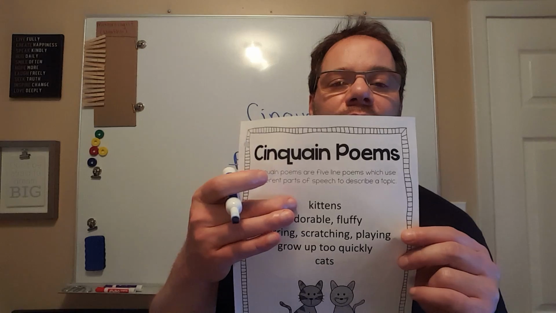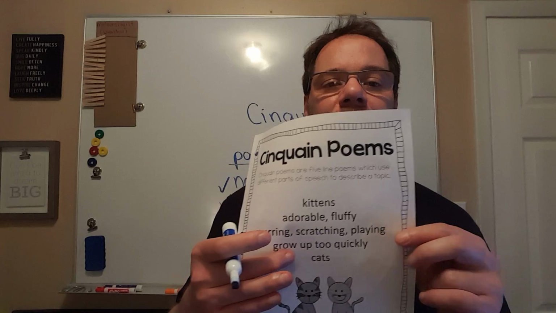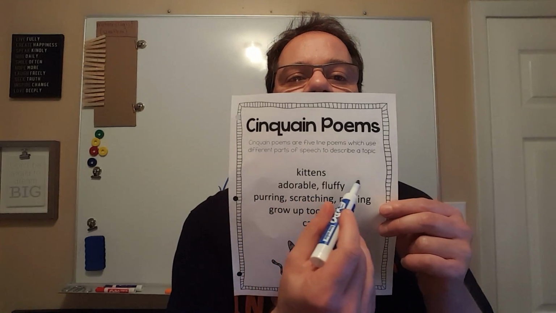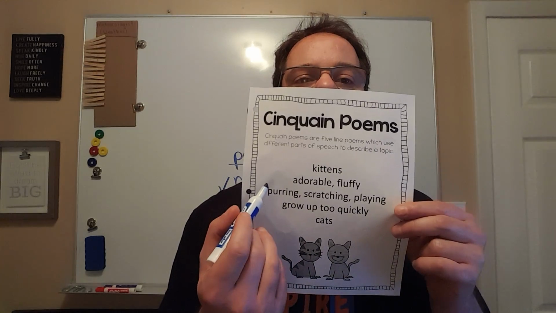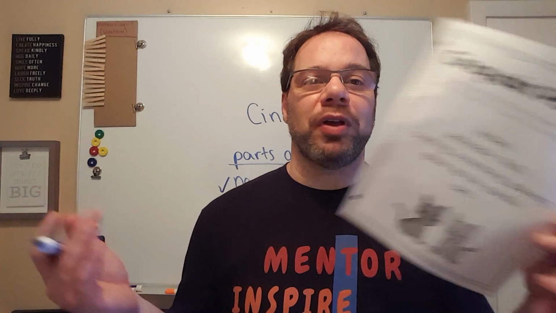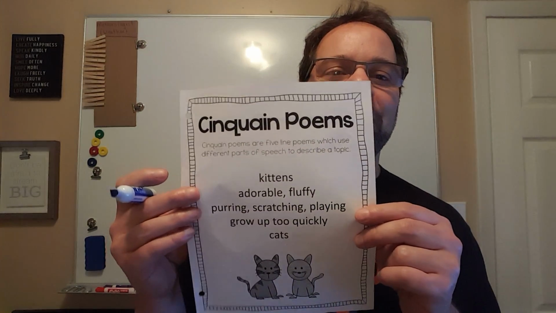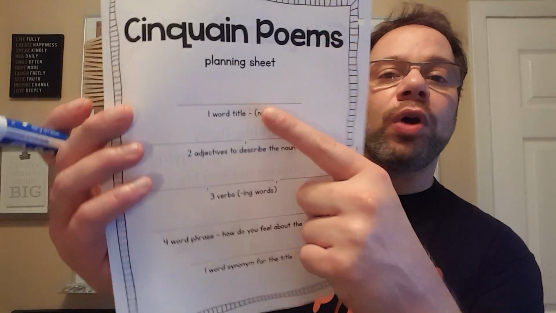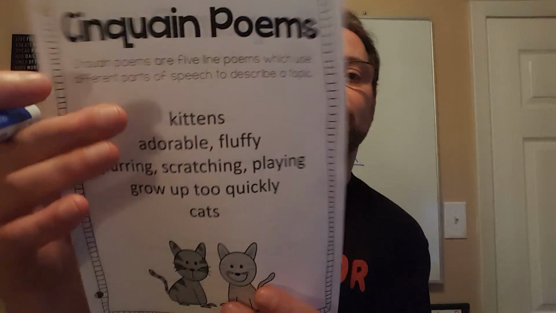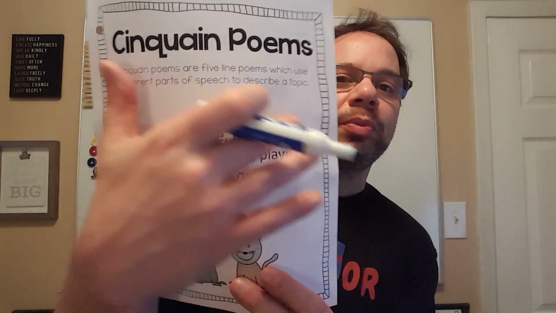So clearly this line, if you're just looking at this poem, is 2 syllables. This last one would be 1. But do you see how, if you follow this pattern, it makes almost like a diamond shape of the words? Or to me, maybe it's because I'm looking forward to football season, it almost looks like the side of a football. But notice that because of what it's asking you to do on the planning sheet here, 1-word title, 1-word synonym, on the bottom and on the top, you're just going to have 1 word. Those are going to be shorter lines, and it's going to help give that shape.